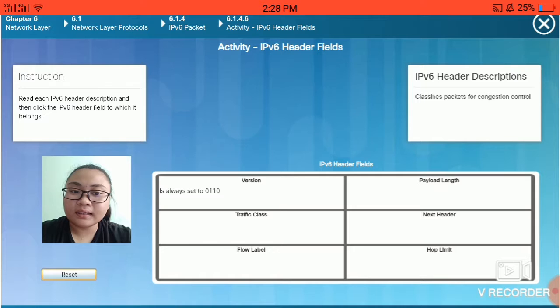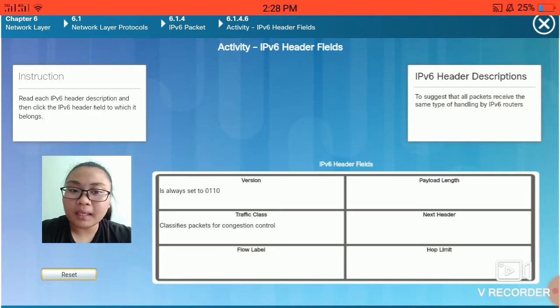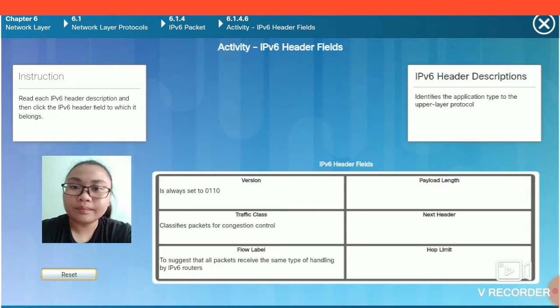Classifies packets for congestion control. This is traffic class. To suggest that all packets receive the same type of handling by IPv6 routers. Identifies the application type to the upper layer protocol. This is next header.